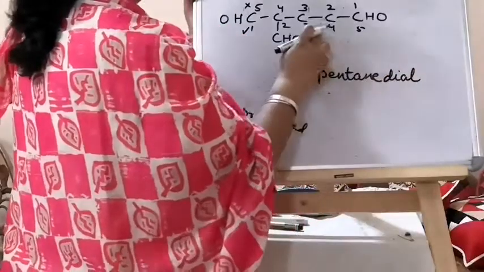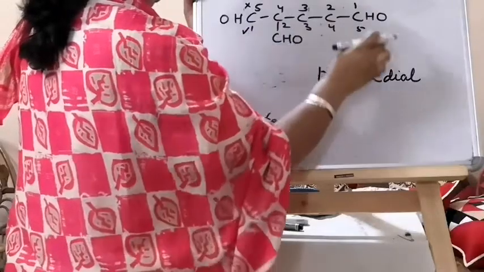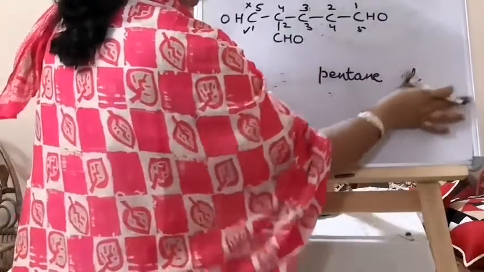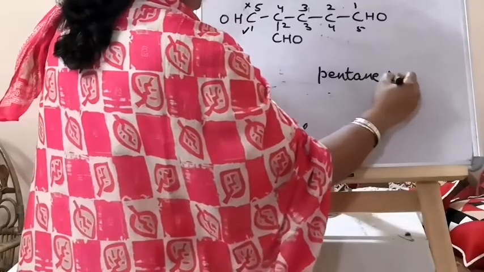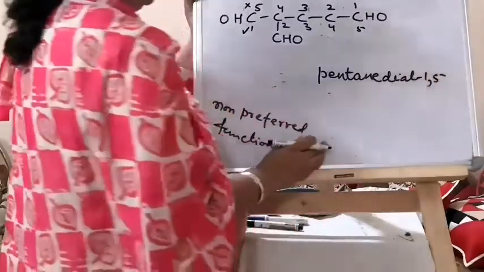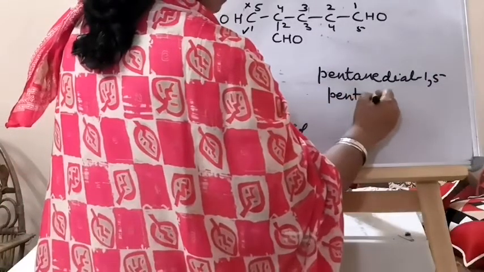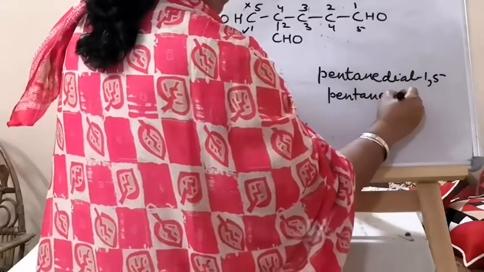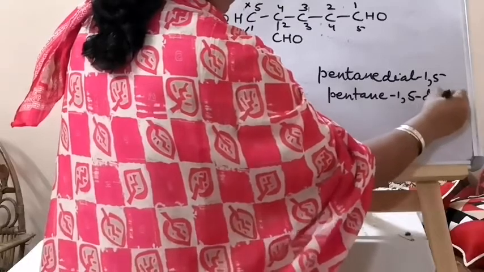This di is at 1 and 5. So you can write pentane-1,5-dial, or even you can write pentane 1,5-dial.